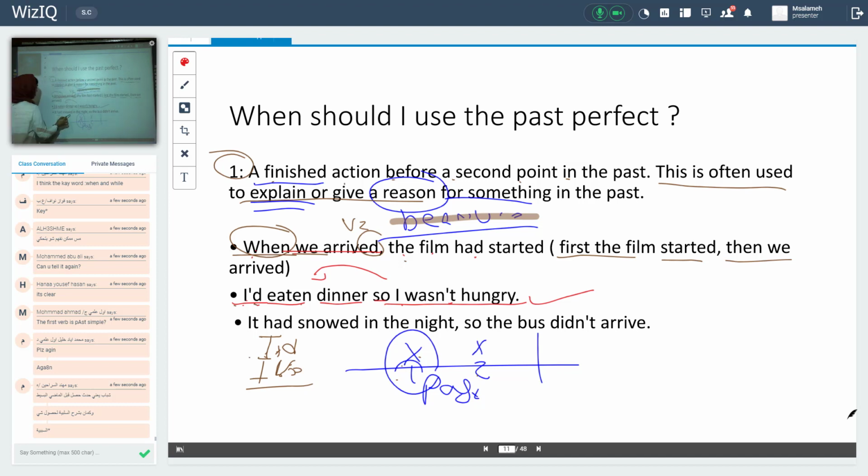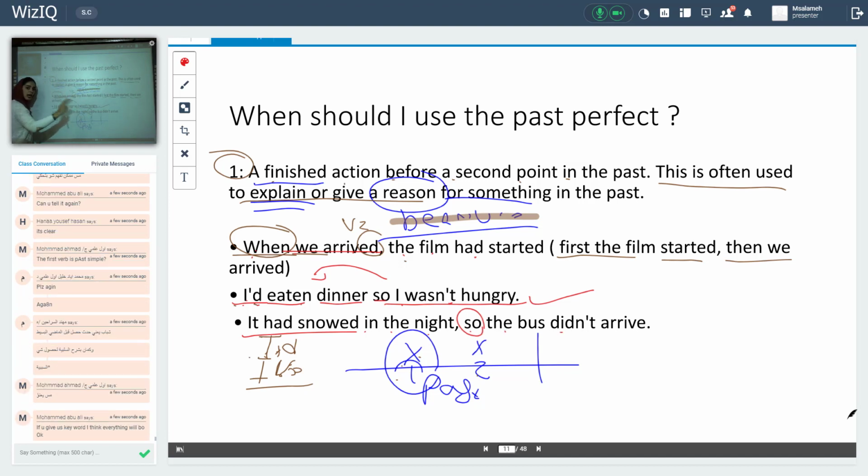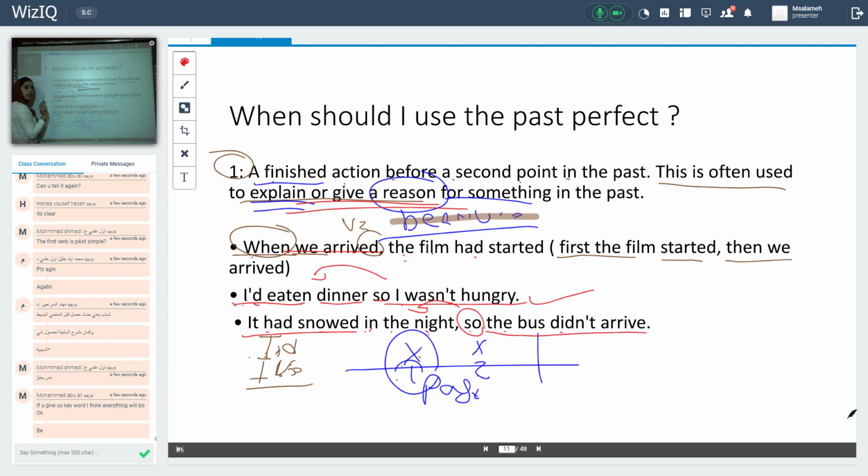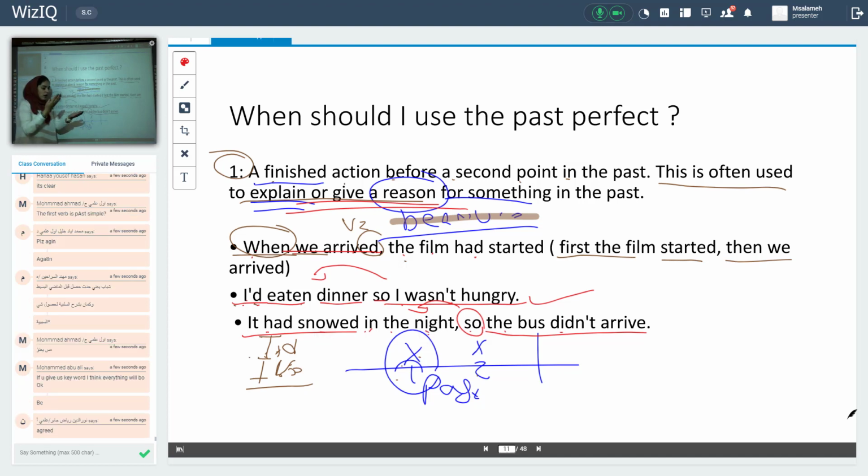It had snowed in the night, so the bus didn't arrive. Here I have two actions. Okay, one starts before the other. And here, a reason. Why the bus didn't arrive? Because what? Because it had snowed in the night. Okay? I gave you a reason for something, a reason for an action. Is it clear?